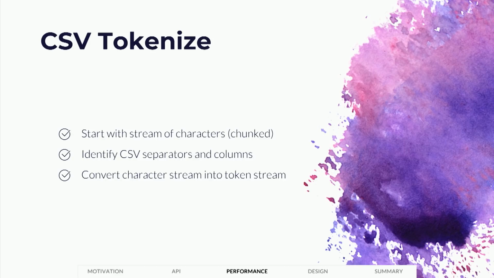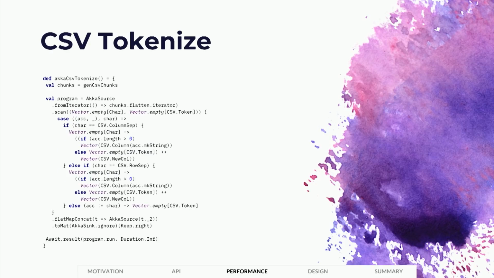And then the code's going to have to piece these things back together and find the separators and produce a stream of well-formed CSV tokens, accumulating leftovers between chunks. You could split a column between chunks, so you have to reconstruct that in the process, and you have to do all of that in constant space and time. So that's the process, and the Akka-stream version is very straightforward.